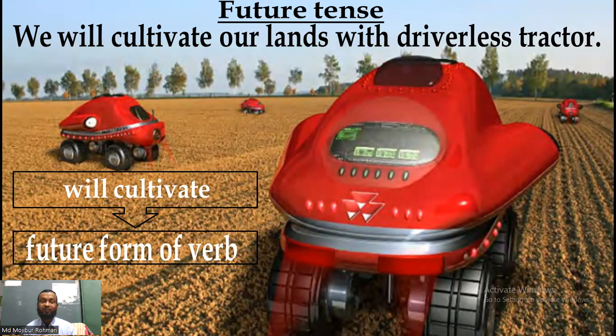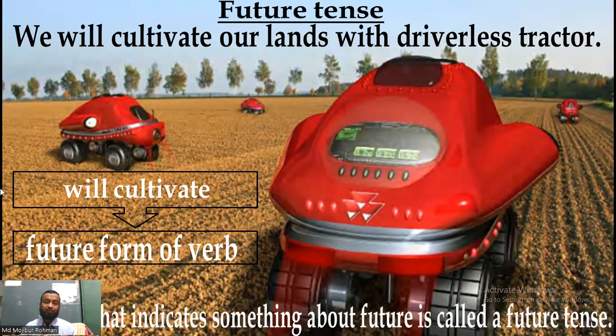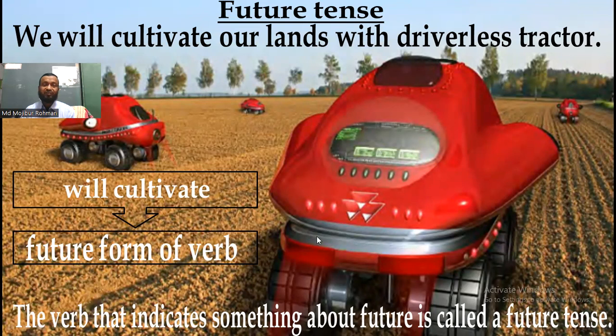That means the present form of verb is cultivate, the past form was cultivated, and the future form of this verb is will cultivate. My dear students, follow this sentence. That means the verb that indicates something about future is called a future tense. Now we can easily say what is present tense, what is past tense, and what is future tense.